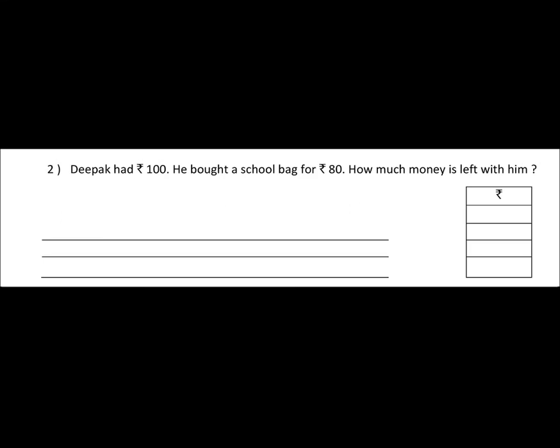Number 2, Deepak had 100 rupees. He bought a school bag for 80 rupees. How much money is left with him? This is also a story sum, so write down the statement and do the sum.